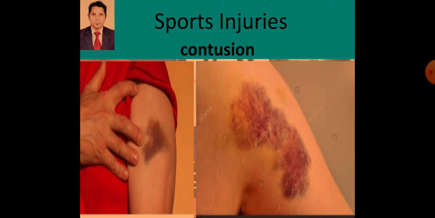See, some more pictures are there. Contusion is very common. Maybe we have seen it.